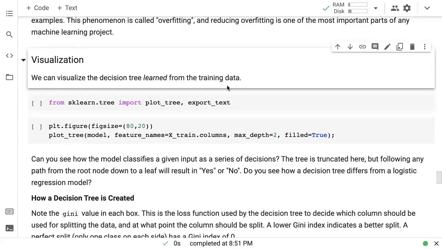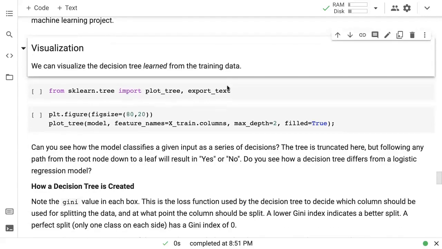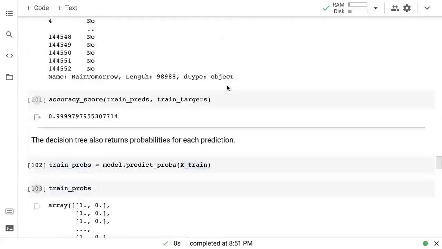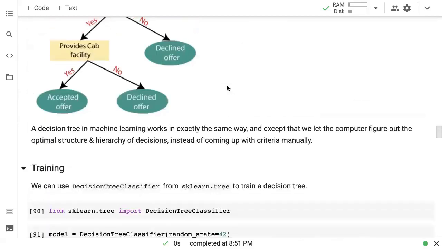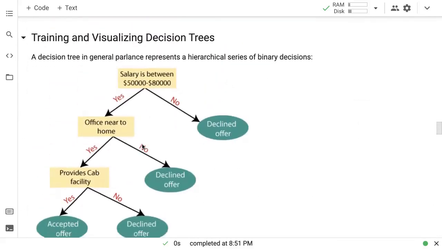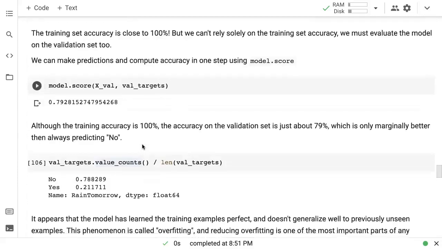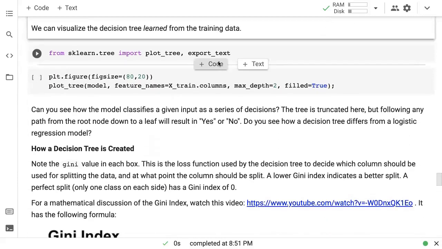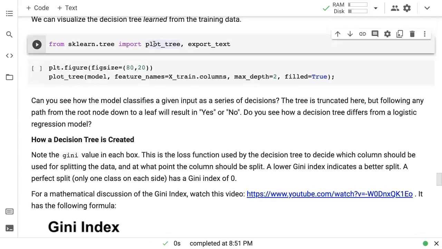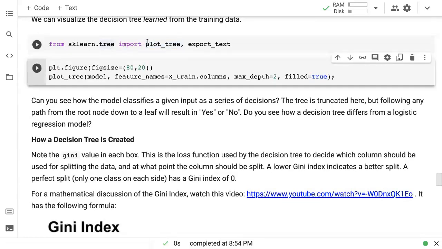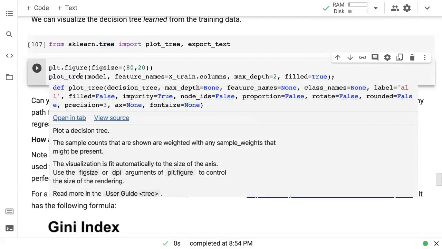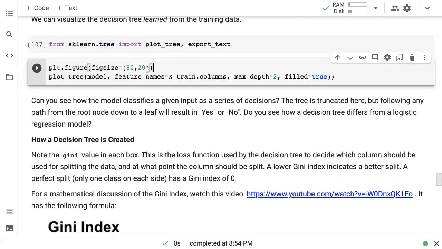the training data. Now, I told you in the beginning that a decision tree is a hierarchical tree of binary decisions, something like this. So our model actually builds a decision tree which is pretty close to what we saw above. And we can visualize this tree using the plot_tree function from sklearn.tree. So I'm just going to import plot_tree from sklearn.tree. And plot_tree uses matplotlib under the hood. So I'm just increasing the figure size here so that this is a big image that we can look at.